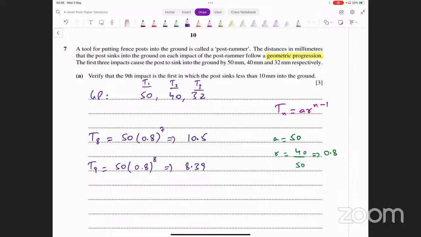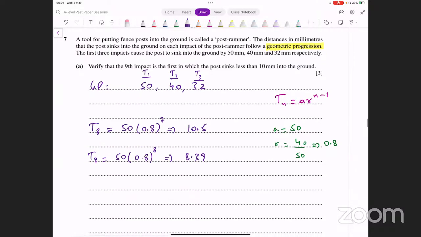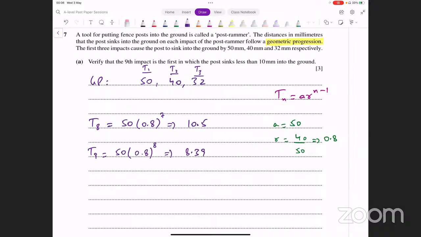8.39. तो देखें 8th term जो है वो 10 से बड़ी है और जो 9th term है, उसमें 10 millimeters से कम सिंक करता है. 9th impact पे ये होता है. So this is what we had to prove. This is the value that you are getting for the 9th impact. ये first value है जो 10 से छोटी है, पिछली value 10 से बड़ी आ रही थी. This is less than 10. That's what you had to prove in this case. Okay, let's move on. That was part A of this question.